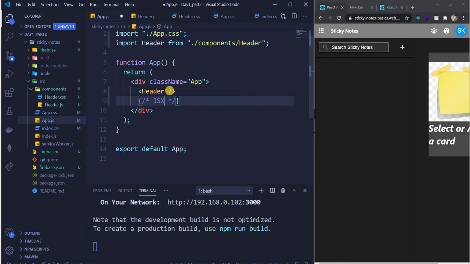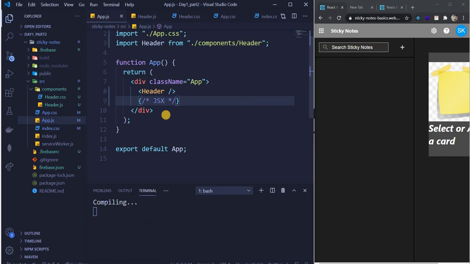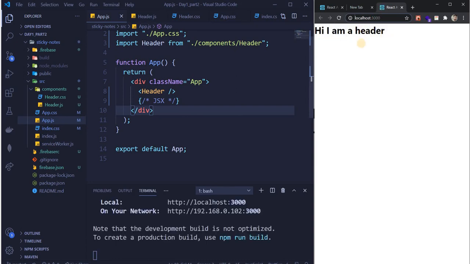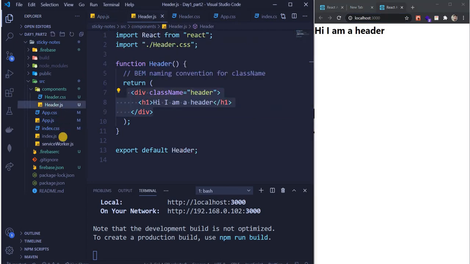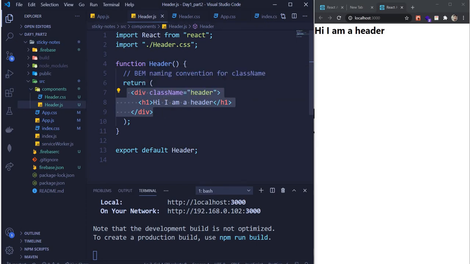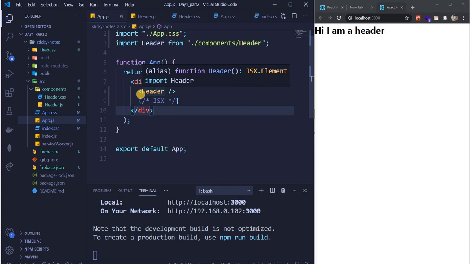Okay, so now let's just save it and see what will happen. Error? No, it is importing. I've removed everything and just kept this. Yeah, hi, I am a header. So this way, we wrote something over here and we were able to capture it in app.js. We wrote some div here, and that div we were able to get in our app component. This is how you do it.